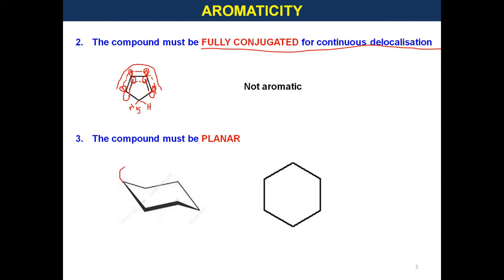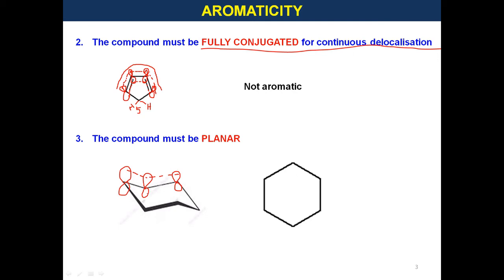If it is in chair form, the 2p orbitals on each carbon atom cannot undergo effective overlap. So effective overlap is not possible in the case of the chair conformer because all the 6 carbon atoms are not in the same plane here.